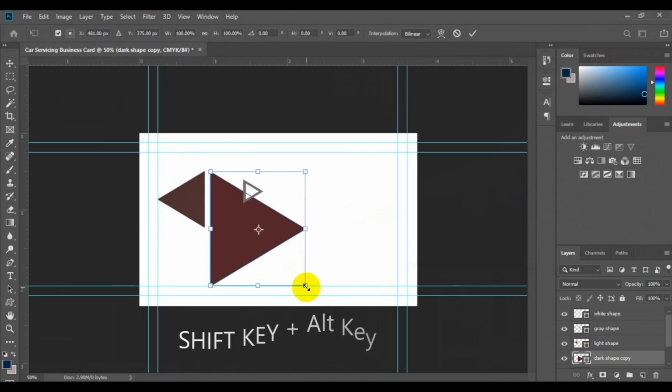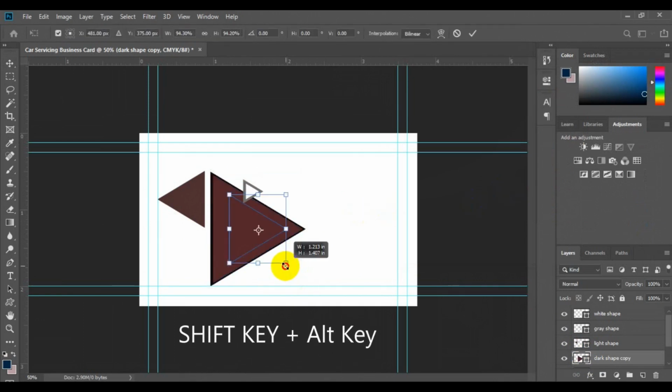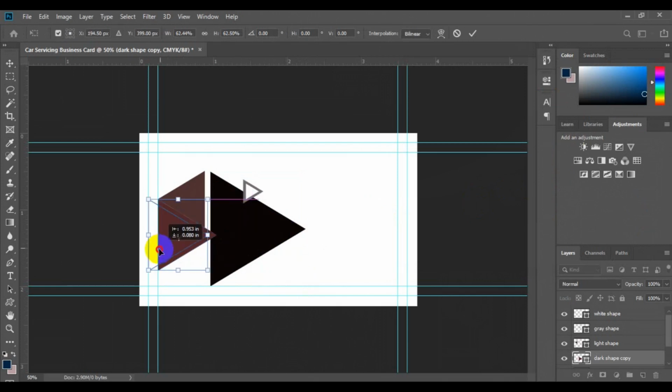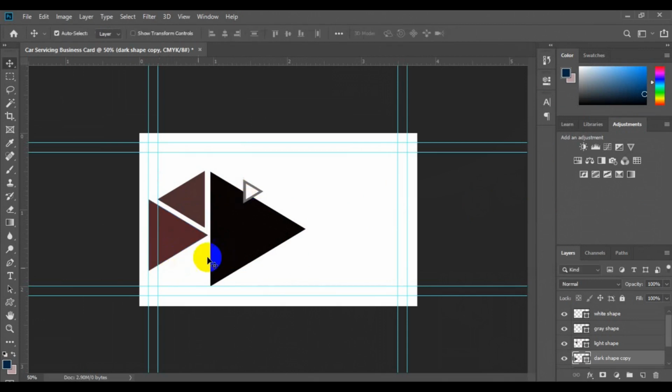We press Shift key and hotkey. Then we make sure we adjust the size this way. Once you're satisfied with the shape and size, the next thing you need to do is to drag and then snap this particular shape and make sure it gets to this particular layer and press Enter on your keyboard.